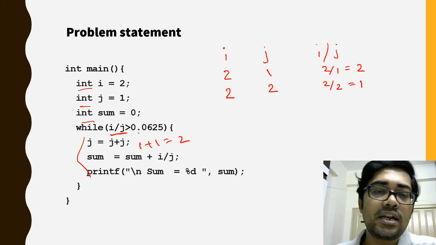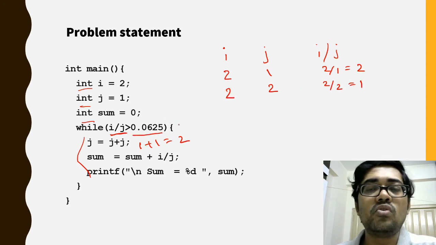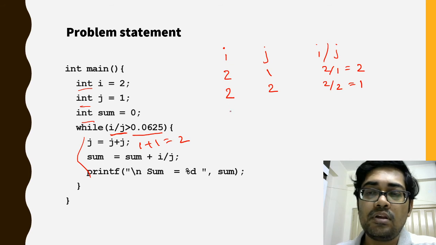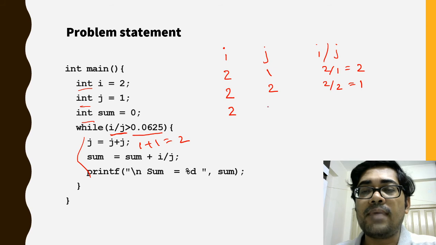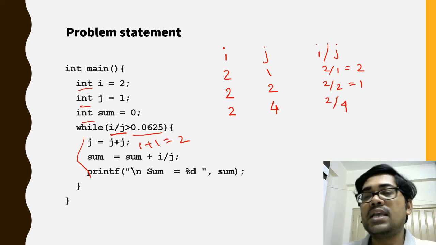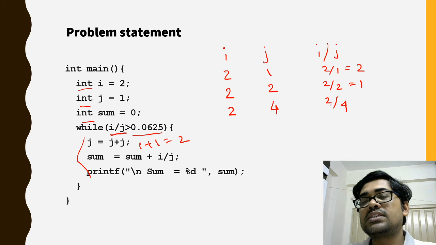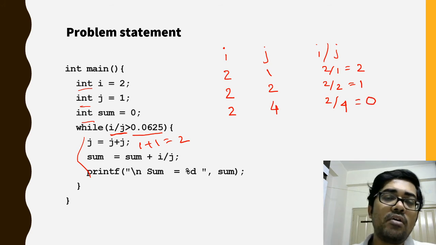So 1 is greater than 0.0625, so the loop will be executed. The value of i is 2 and the value of j is 2 plus 2, that is 4. So the value of i by j is 2 by 4. As this is integer division, 2 by 4 gives 0. Now it will check: 0 greater than 0.0625? No, this condition is false. So the while loop will stop the execution.